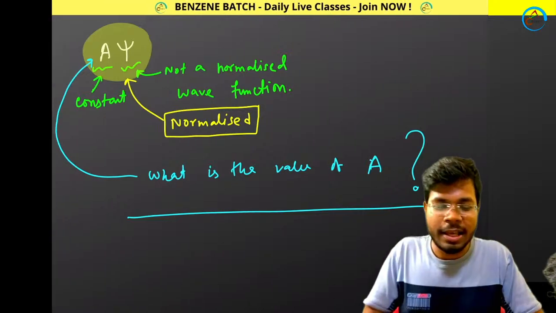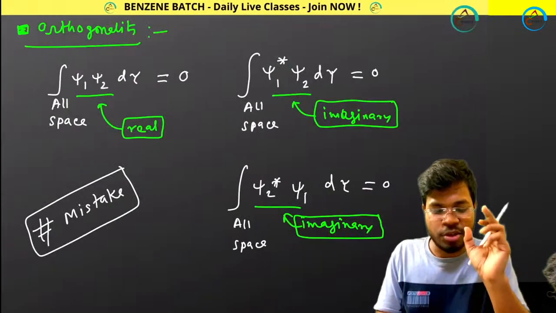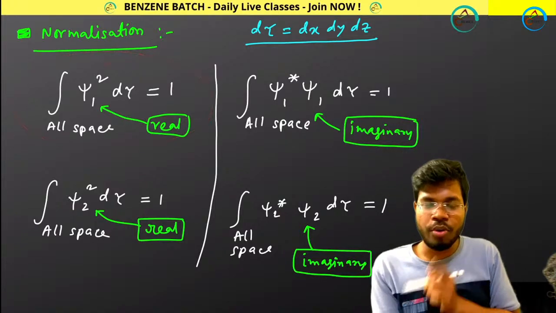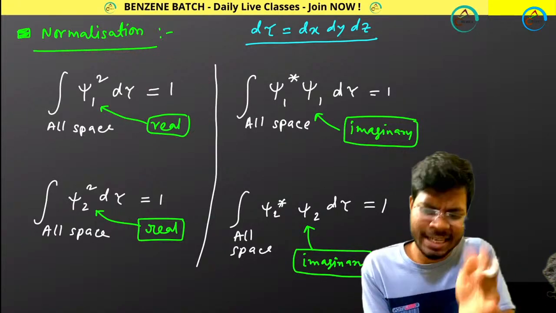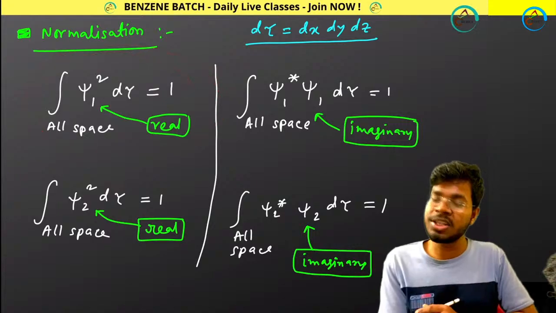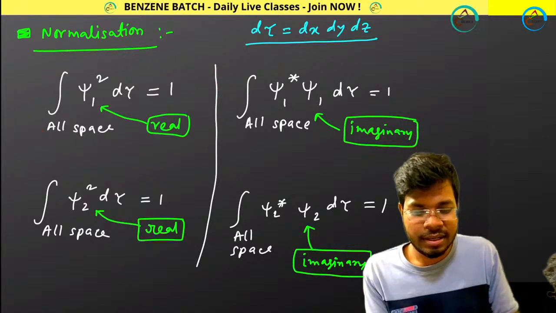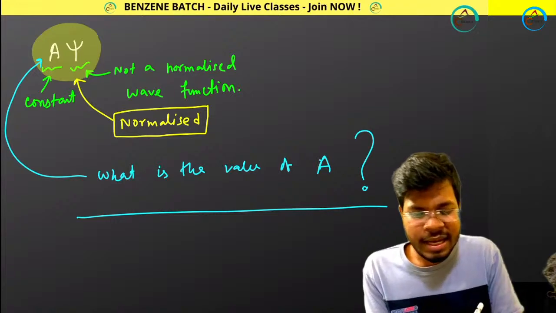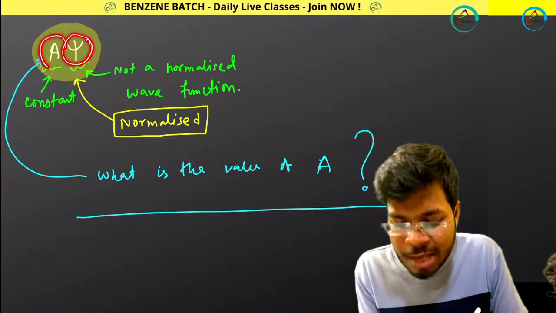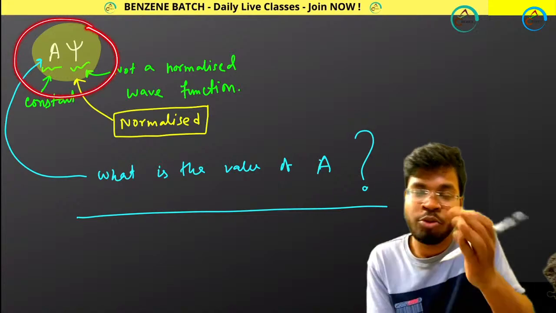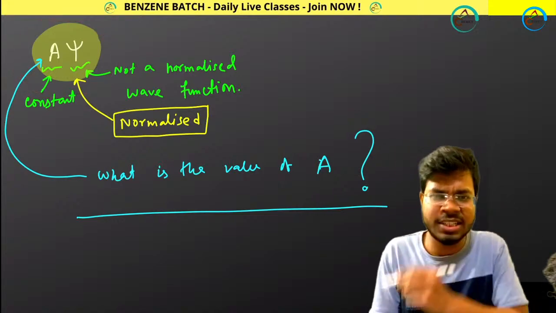Now I told you already, if your function is normalized, then definitely it will satisfy the normalization condition. Logically, initially it was not normalized, but after multiplying by a, it is becoming normalized. So now it will follow the normalization condition.